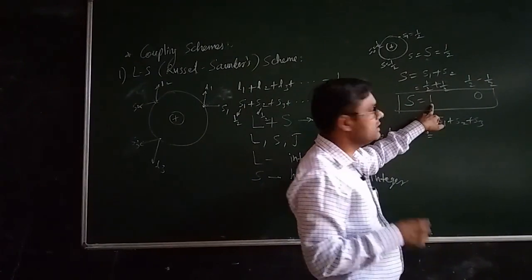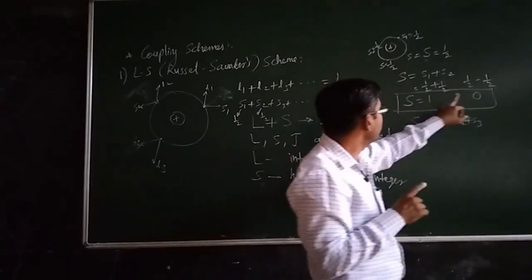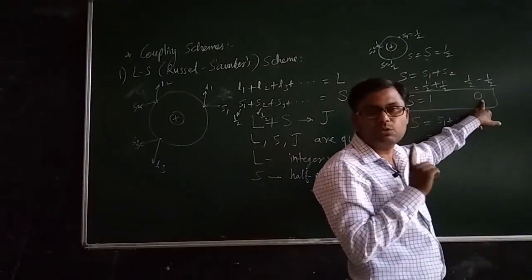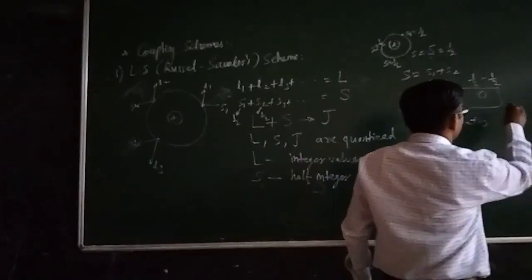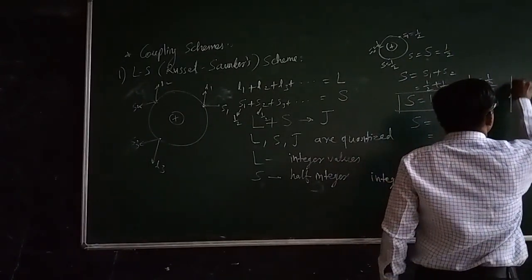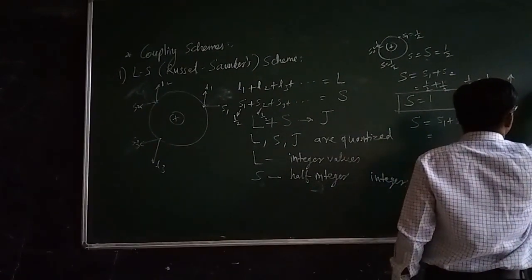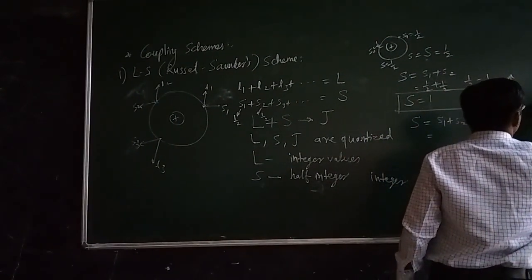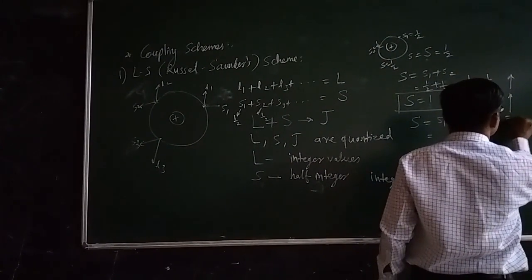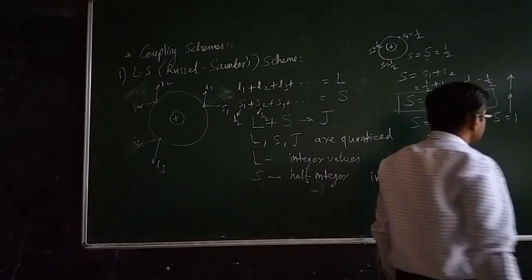When S is equal to 1, both the electrons are parallel, and when S is equal to 0, both the electrons are anti-parallel. For the parallel combination, we may denote the spin of the electron like this, and for the anti-parallel combination, like this. So here S is equal to 1 and here it will be 0.